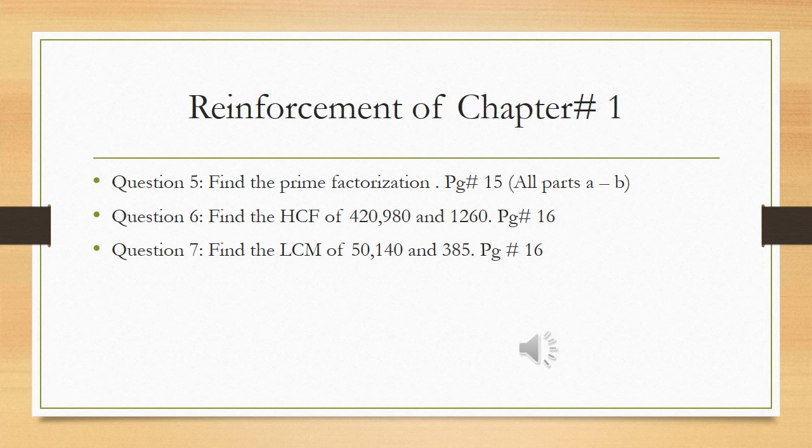Hope you understand it and hope you solve it in your workbook 5A from page number 12 to page number 16. Thank you.